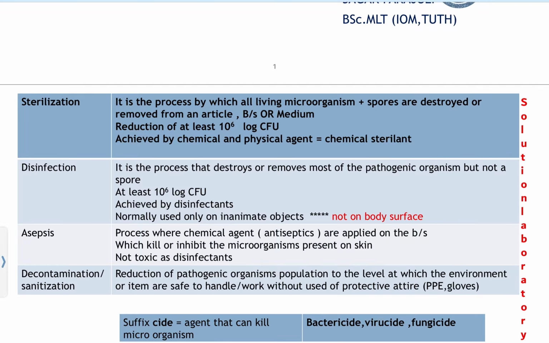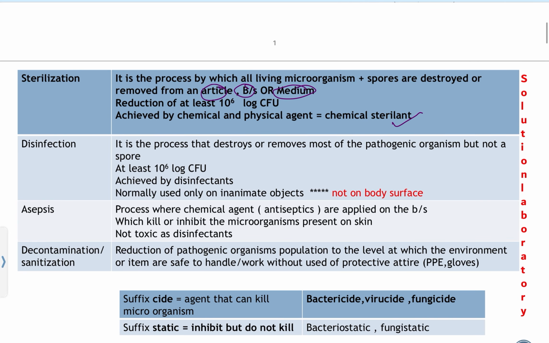These spores and microorganisms are destroyed or removed from an article, body surface or medium by using physical and chemical agents, which are called chemical sterilants. This results in the reduction of at least 10 to the power 6 colony forming units. This is called sterilization. Simply, it is the process by which all living microorganisms, including spores, are destroyed or removed from an article, body surface, or medium.